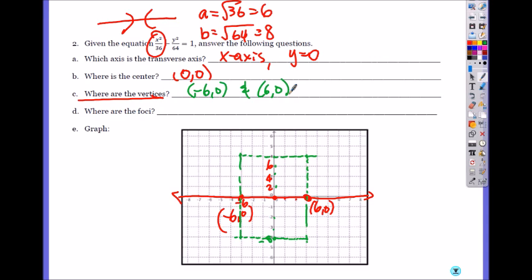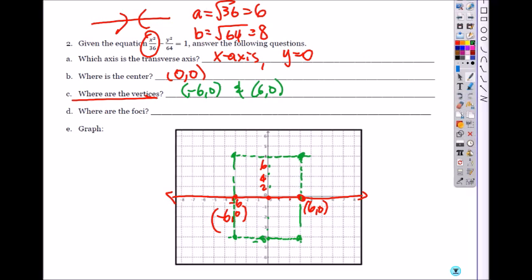And what do you do with these? You connect the diagonals, the opposite corners, and get the shape of the hyperbola. From here, this is my asymptote. This one, here's the other one.